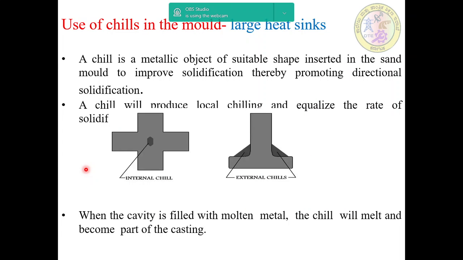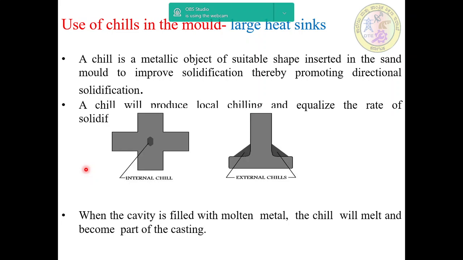And then use of chills in the mold. A chill is a metallic object of suitable shape inserted in the sand mold to improve solidification, thereby promoting directional solidification. A chill will produce local chilling and equalize the rate of solidification throughout the casting.